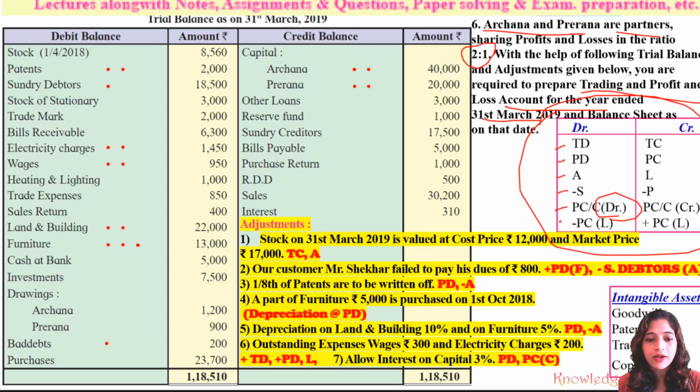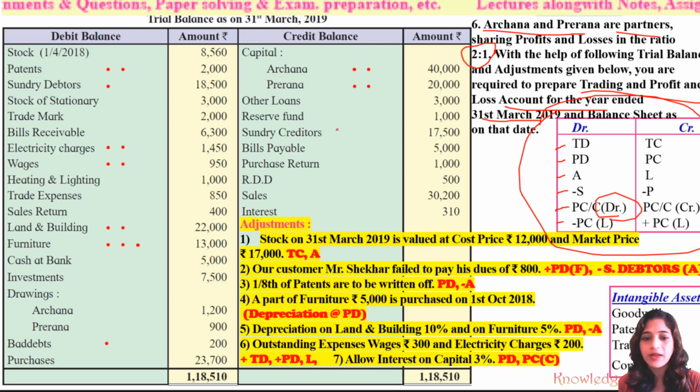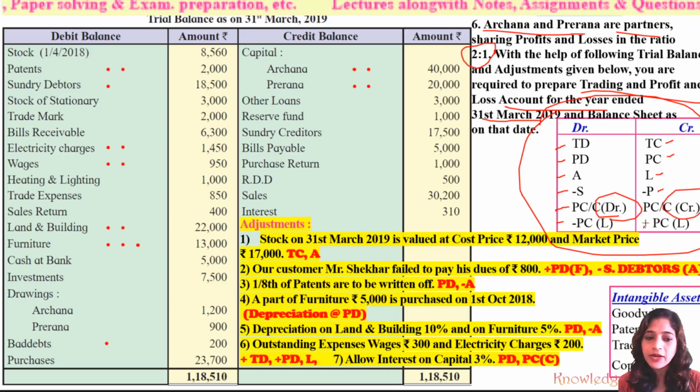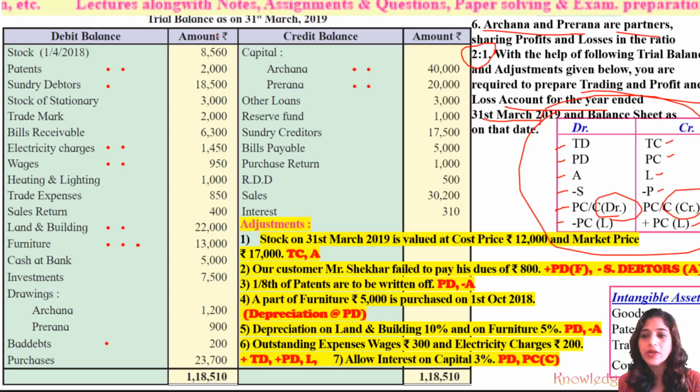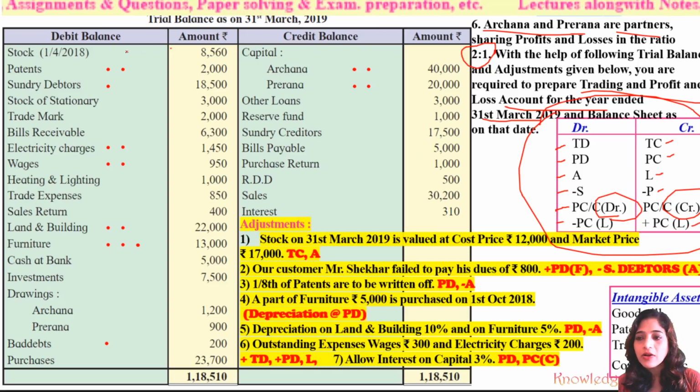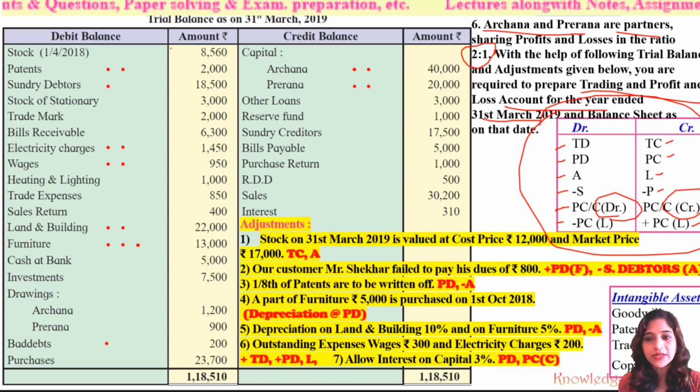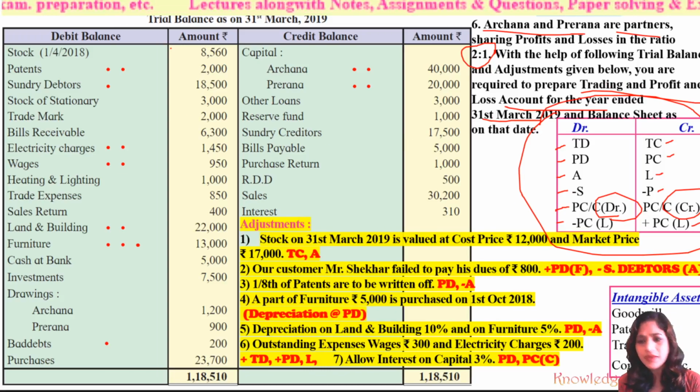Whereas the items given on the credit side of the trial balance can be recorded to the trading account credit side, profit and loss account credit side, either to the liability, or should be deducted from the purchases, or should be recorded to the partner's capital or current account on the credit side, or should be added to the partner's capital in the liability. So instead of writing the posting of all the items in front of them, I have given you this trick. We can understand the posting of these items by looking at this trick. It is very easy, you have already solved problems by using this trick.